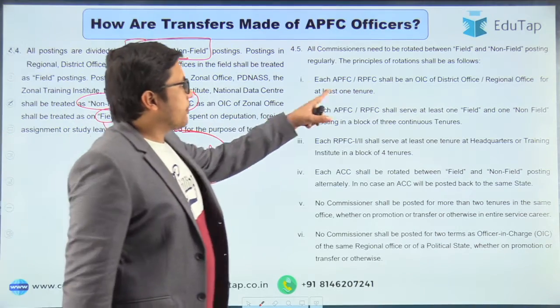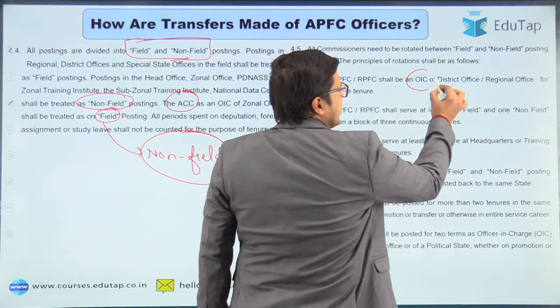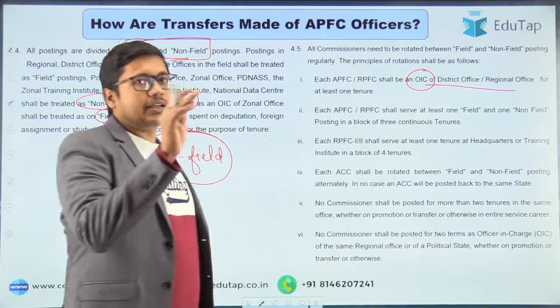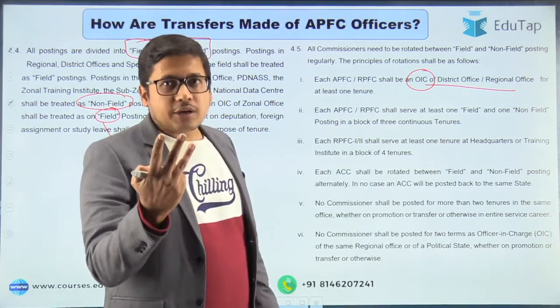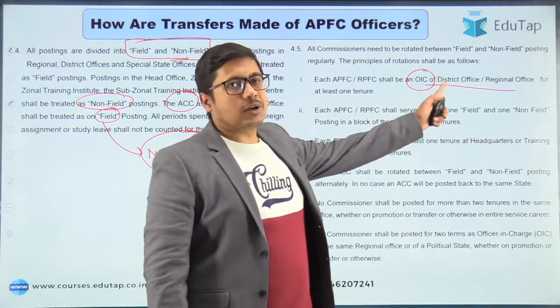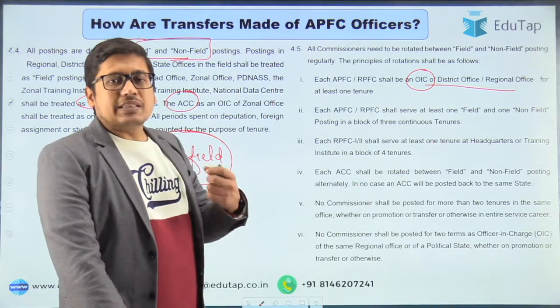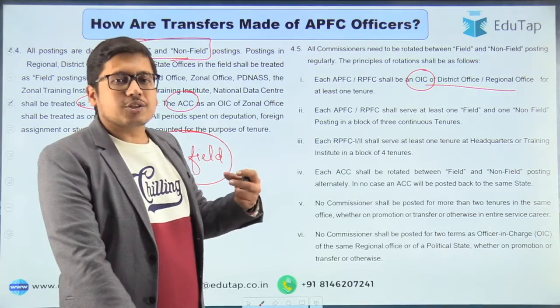So each APFC, RPFC, they either have to be officer in charge of district office, regional office for at least 1 tenure. So in a geographical region, you will have to spend 3 tenures. In those 3 tenures, 1 tenure has to be as an officer in charge of a district office or regional office. So basically they want you to have a taste of a greater responsibility.